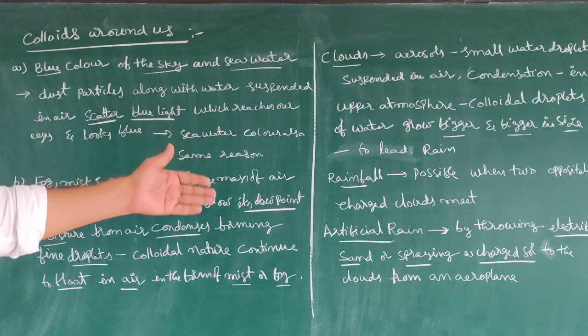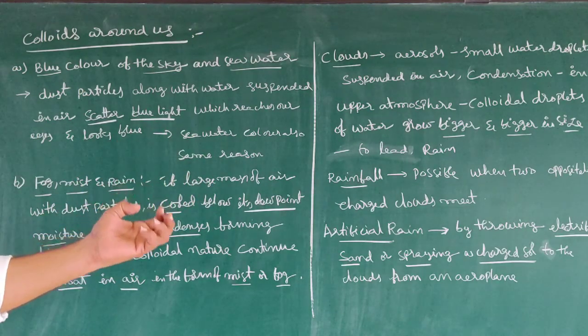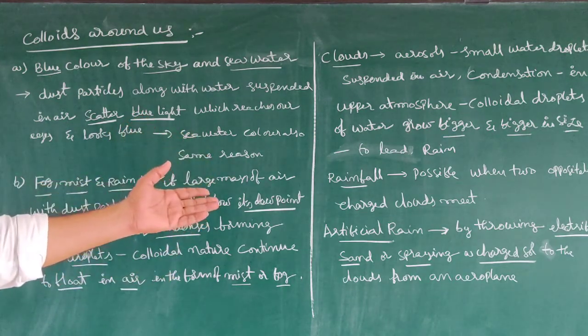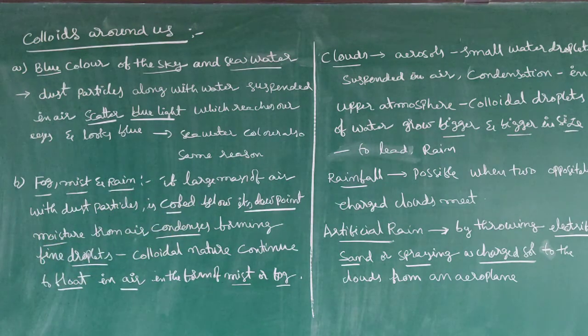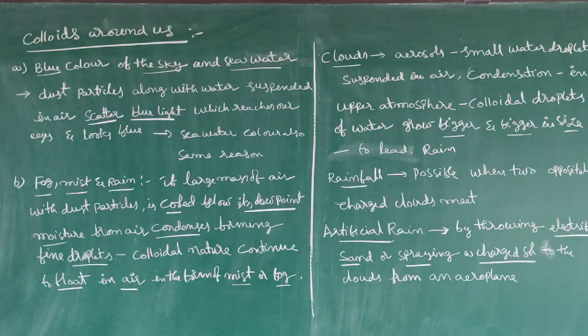That technique is useful in artificial raining. When two oppositely charged clouds meet together, rainfall is possible. We can use this technique to create artificial rain. We can throw electrified sand or spray charged salt onto the clouds from an aeroplane to get artificial rain. Okay.